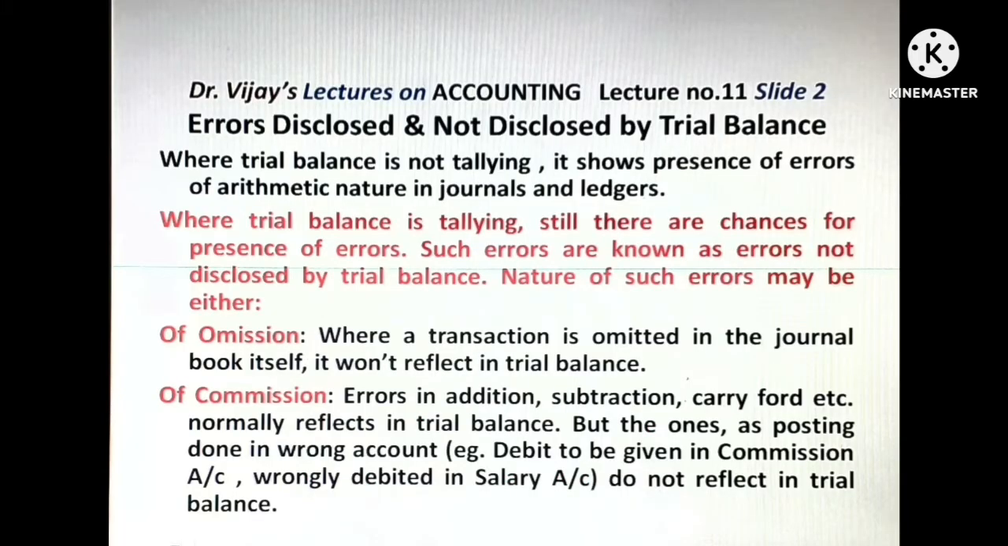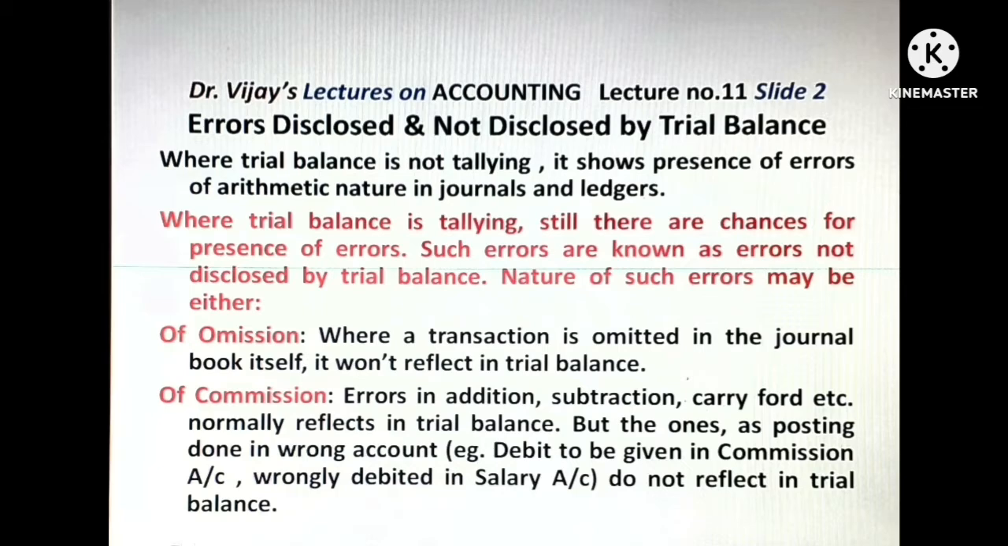Where trial balance is not tallying, it shows presence of errors of arithmetic nature in journals and ledgers. Where trial balance is tallying, still there are chances for presence of errors. Such errors are known as errors not disclosed by trial balance. Nature of such errors may be either of omission, of commission, of principle, or of compensating nature.